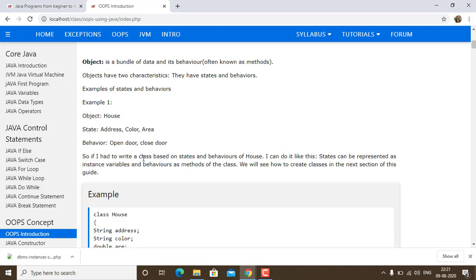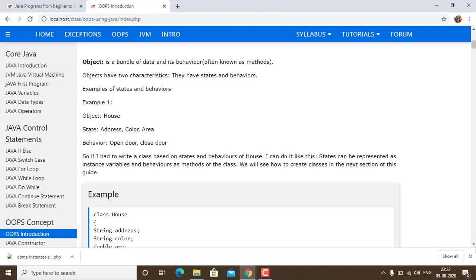So I have to write a class based on the states and behavior of the house. I can do it like this. State can be represented as instance variables and behavior as methods in the class. Methods refer to functions. In different languages, we call them different things. When we are working on OOPS using Java, we will call these functions methods, which I am going to discuss further in my tutorials.